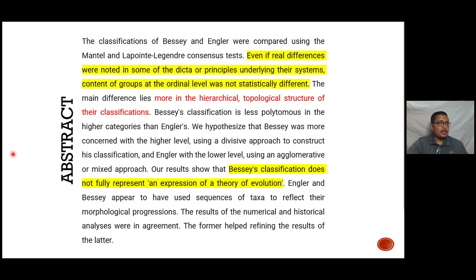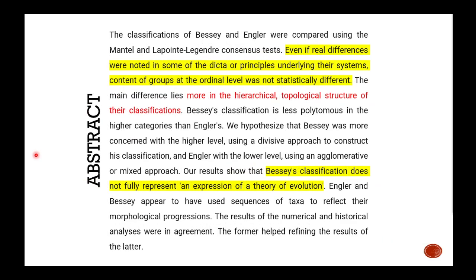In general, the classifications of Bessey and Engler were compared using the Wyckoff-Esmental and Loponti-Legendre consensus test. So even if real differences were noted, the content of groups at the ordinal level was not statistically different.